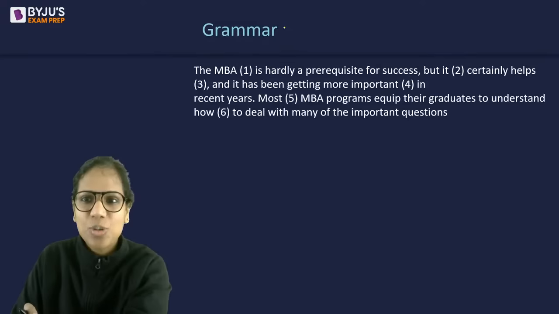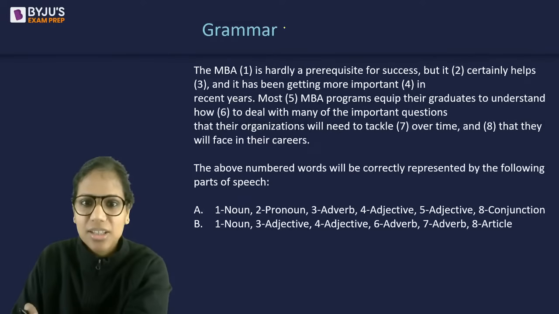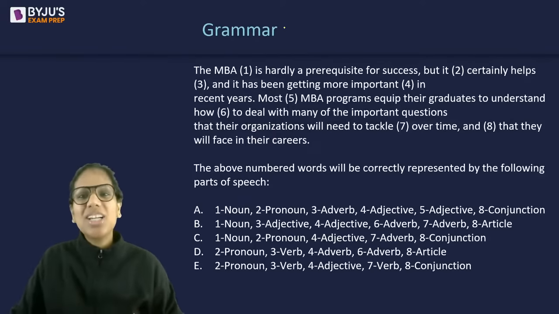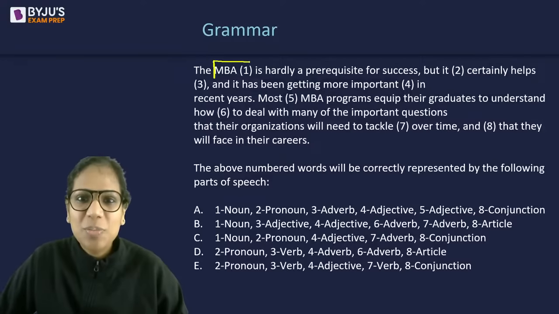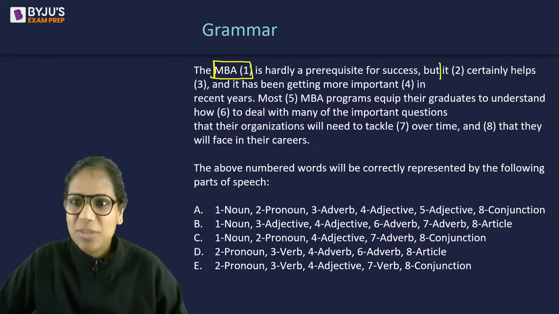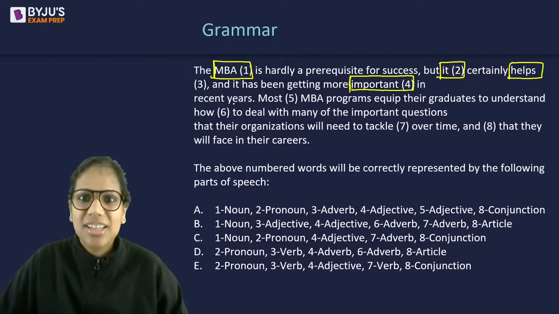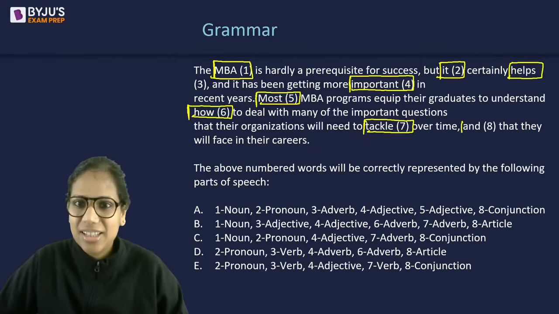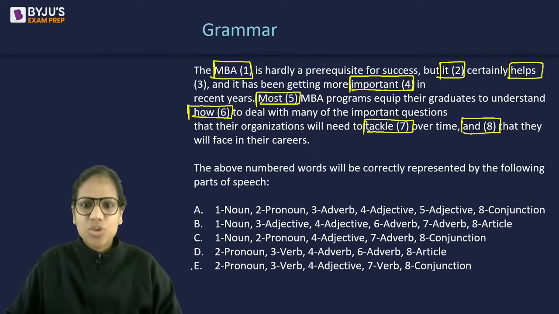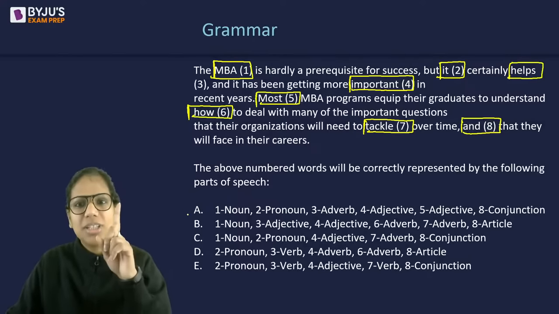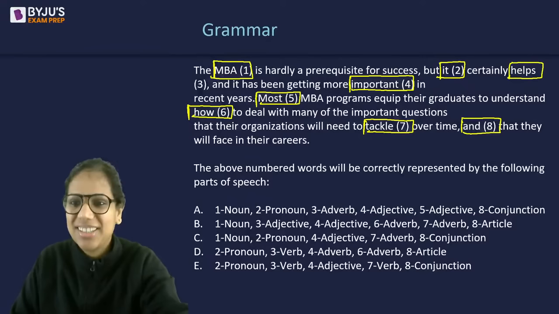Okay, then let's come to a grammar question. You have to tell me, a very conceptual question, the parts of speech of these words. MBA, it, helps, important, most, how, tackle, and. If you see in your options, not all of these are given. Not all of these have been numbered and asked. So one combination is correct. Tell me what is that combination?